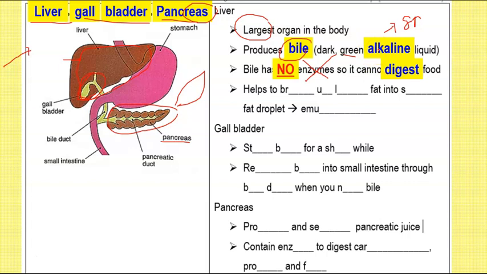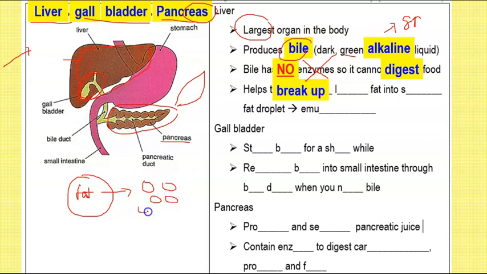Then you might say, "Walao, Miss Lee, then why is it even produced in our digestive system?" Because bile has a very important function. Bile helps to break up. Now, this is a large fat droplet. What does bile do to this? This is one large fat droplet. What does bile do? Bile makes this large fat droplet become smaller fat droplets.